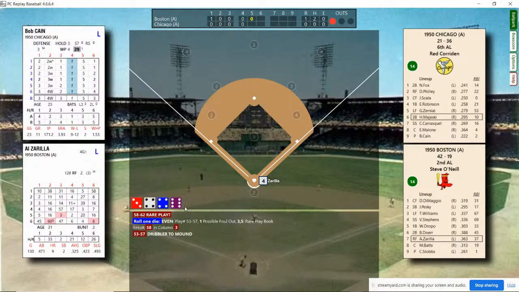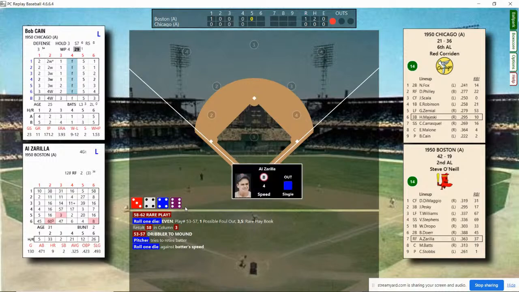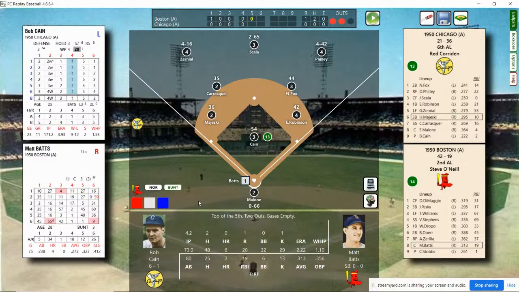We're going to have another roll. There's a dribble in front of the mound. Let's see if the pitcher can throw the batter out because of his speed. And it's 6, so they've got him. He's out. 5 and 6, he's out. 4 and below, it's a base hit. 2 outs, bases empty. I'm learning that. I don't know why I get it confused sometimes, but I do.